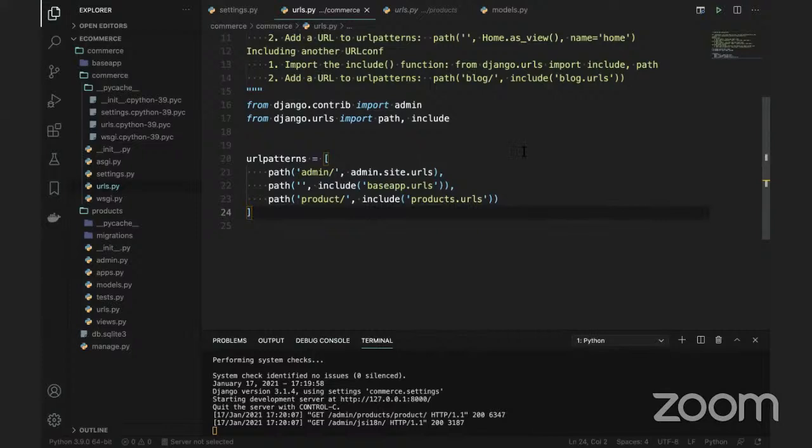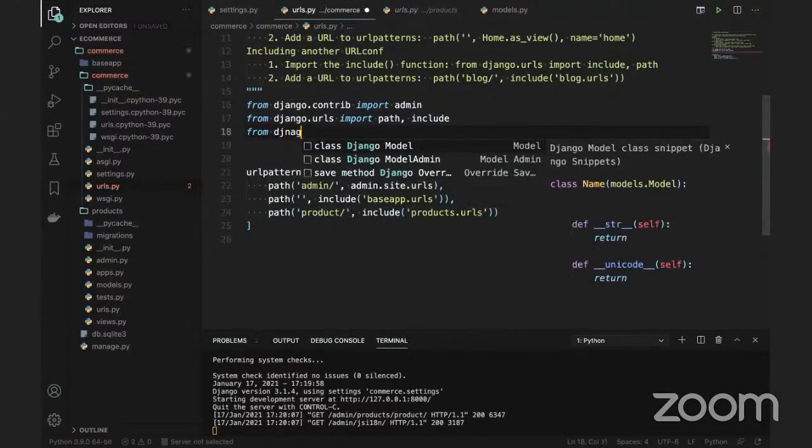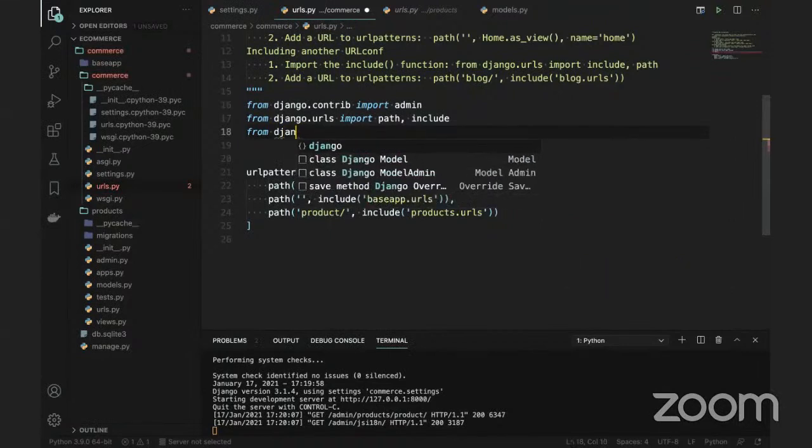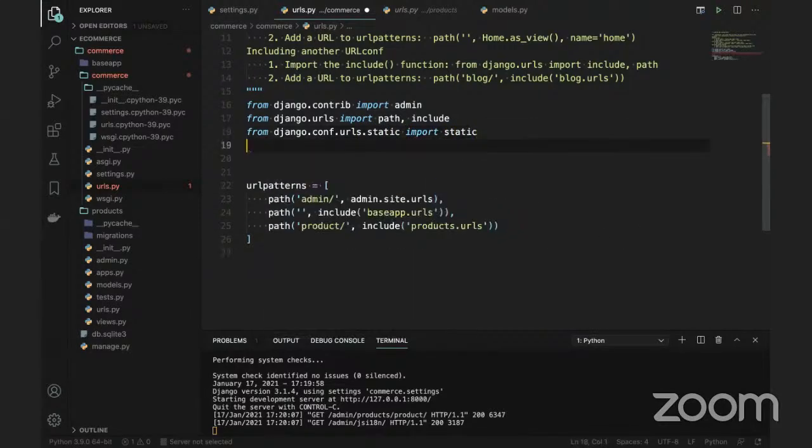From django.conf, and here we have .urls.static, import static.